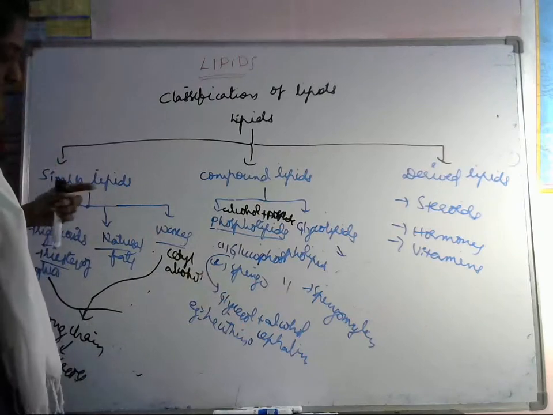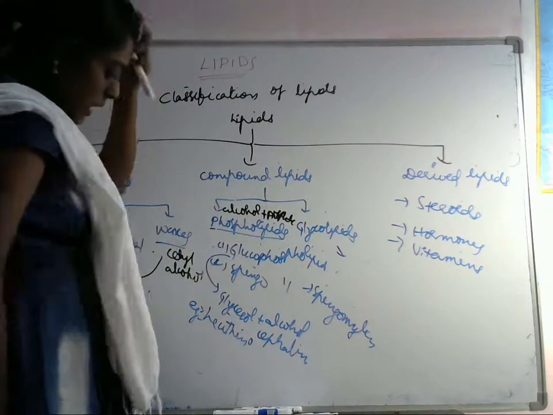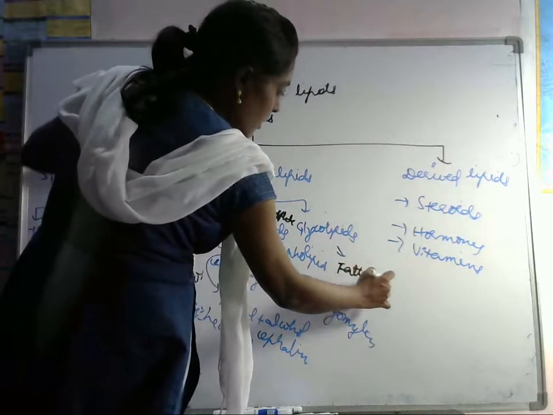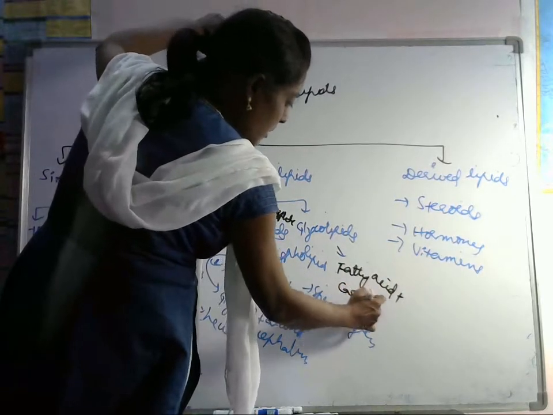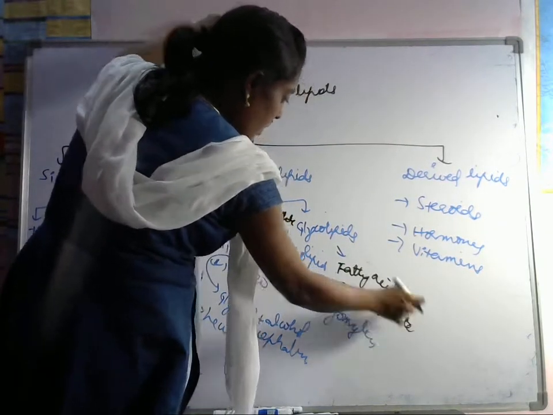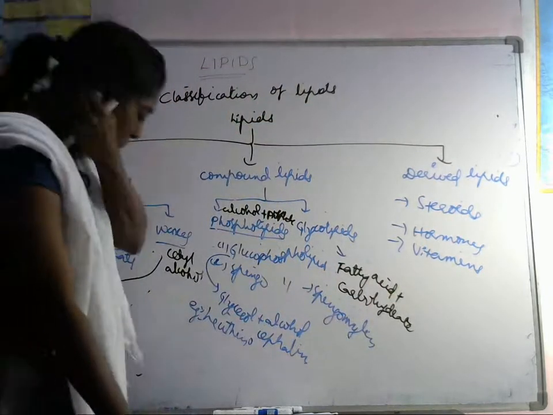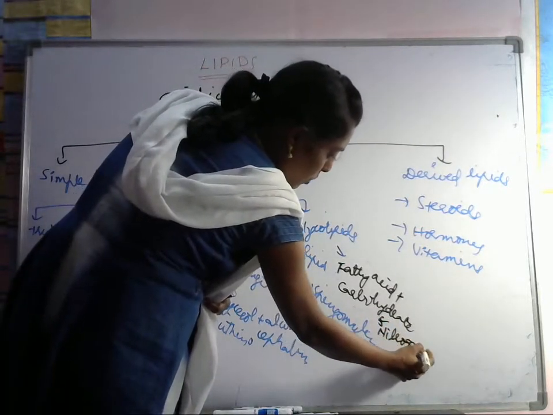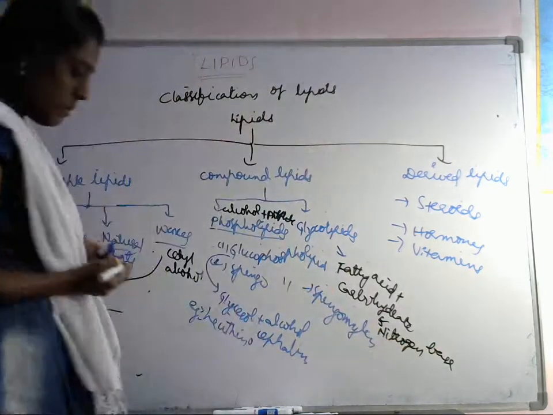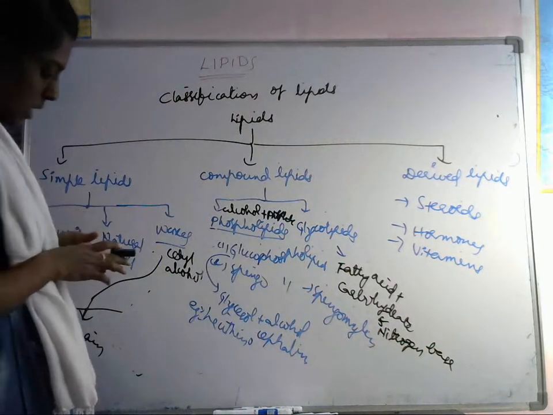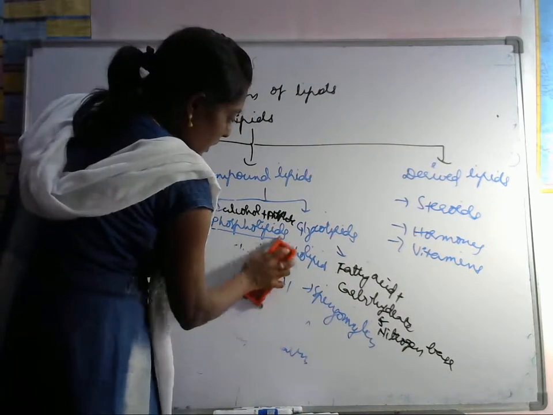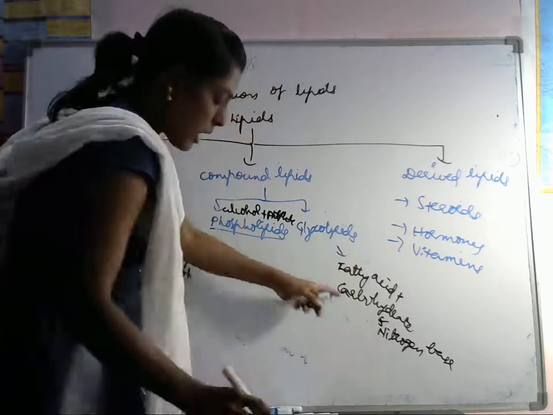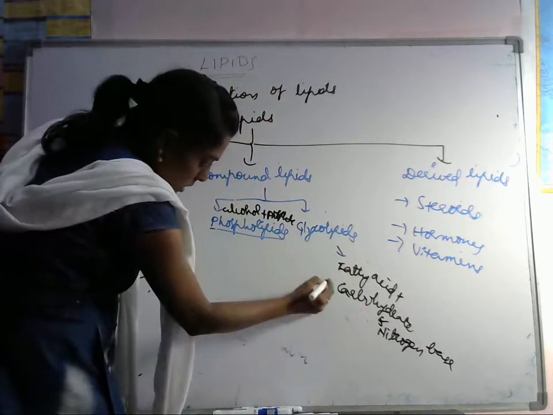Okay, so next, these glycolipids. Again, these lipids contain fatty acid plus carbohydrate and nitrogenous base. Here it is having fatty acids, carbohydrates and nitrogen bases. Examples for this one: cerebrosides